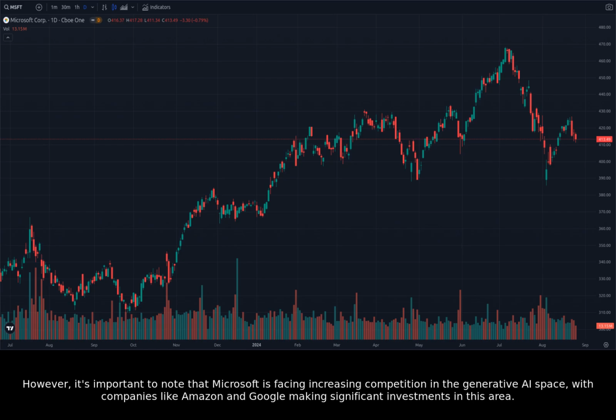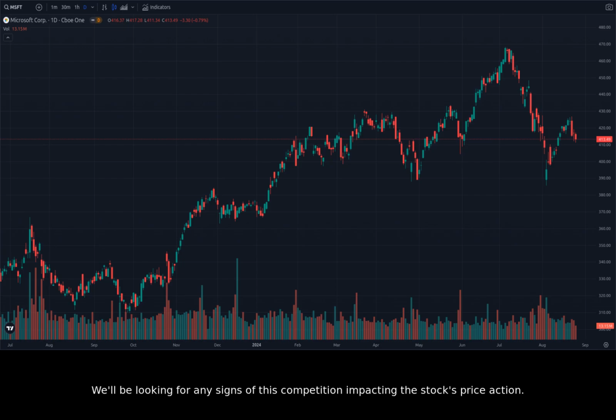However, it's important to note that Microsoft is facing increasing competition in the generative AI space, with companies like Amazon and Google making significant investments in this area. We'll be looking for any signs of this competition impacting the stock's price action.